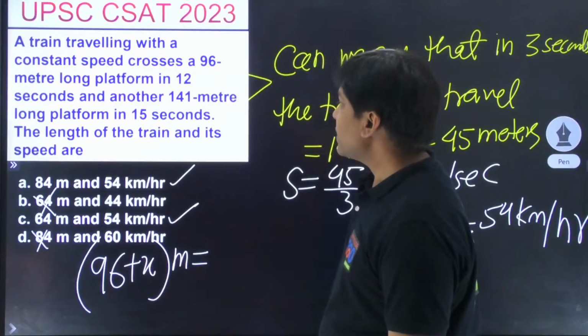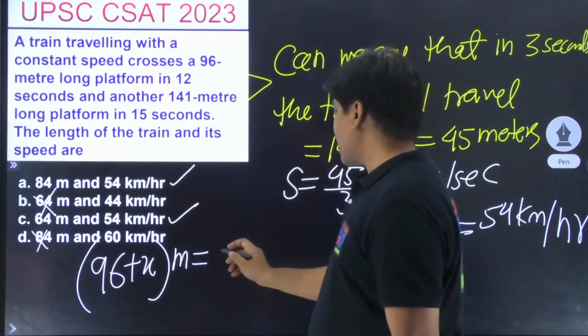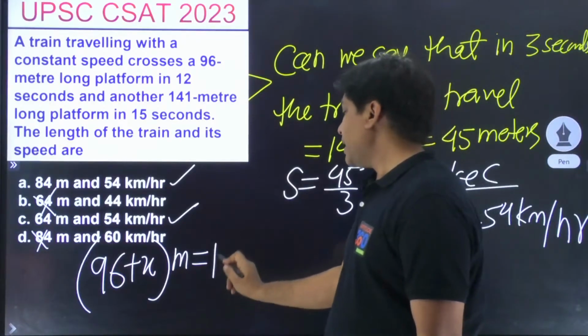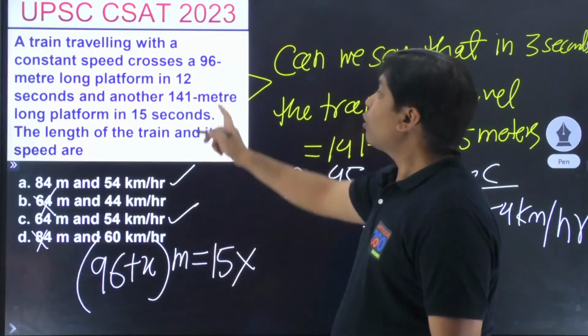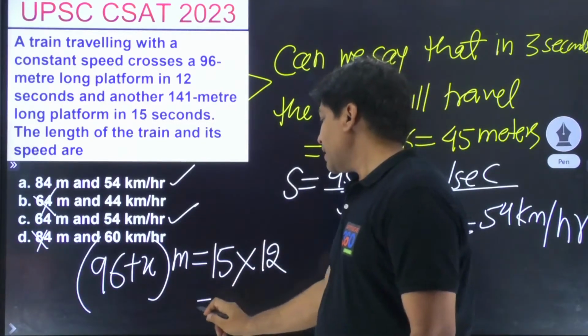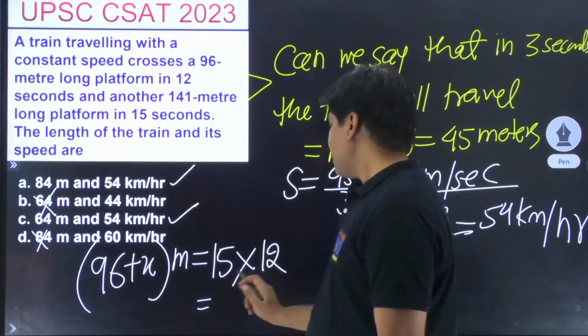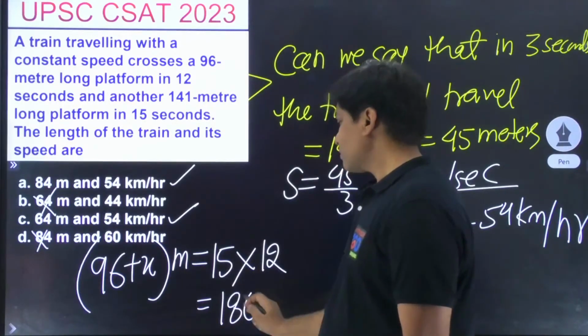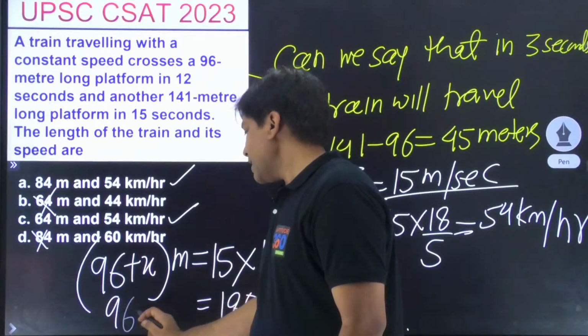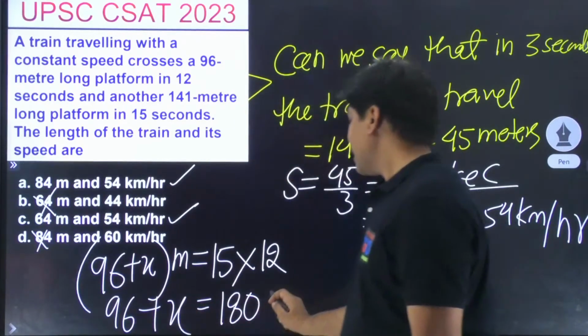So what is going to be the speed of the train? Speed तो change नहीं होगा ना. Speed अगर आप देख लो तो 15 meters per second ही होगा. So speed into time, और वो time आपको कितना देकर रखा हुआ है, 12. And if you multiply these two, what is that you will be getting? This is 180. यही बना ना? Good job, Vishal. So it is going to be 96 plus x is equal to 180.